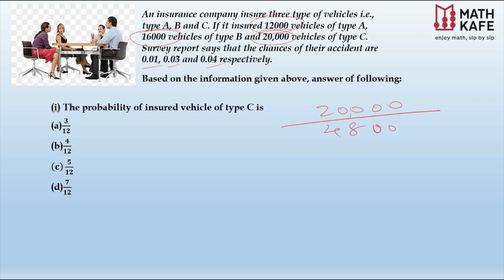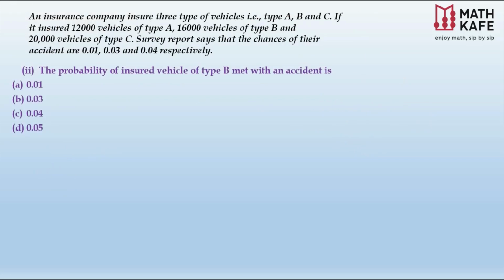So it is 48,000. Easily you can cut the zeros. 20 by 48, or again you can cut with 4. It is 5 by 12, right? That is our answer. The first answer we got easily, 5 by 12. Let us check the second question.